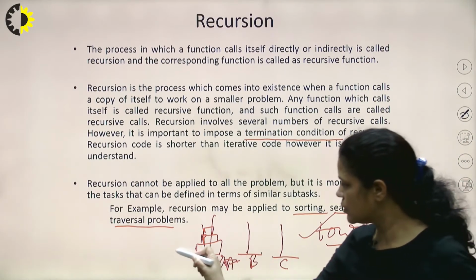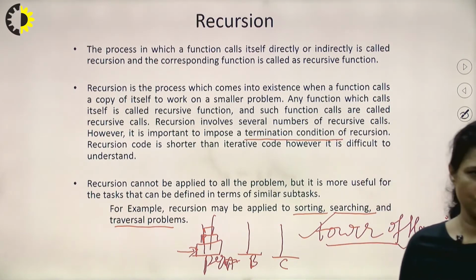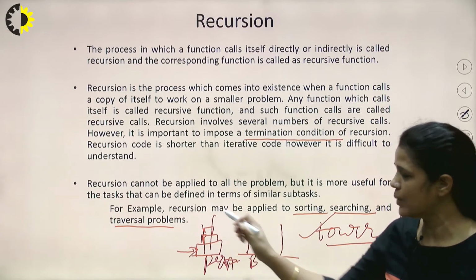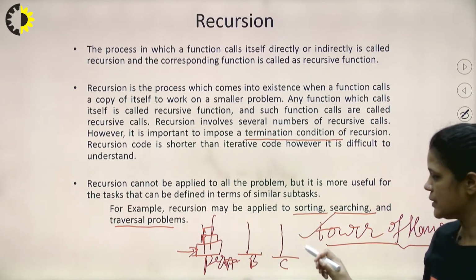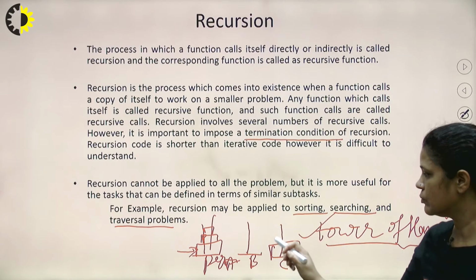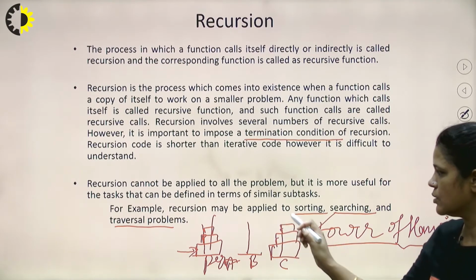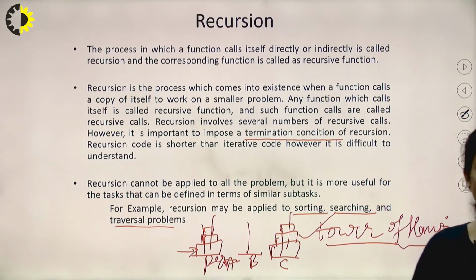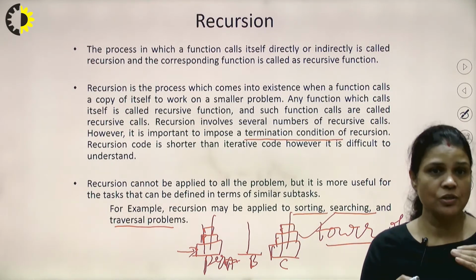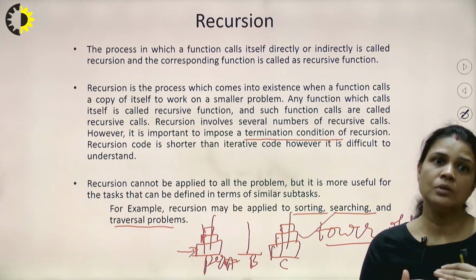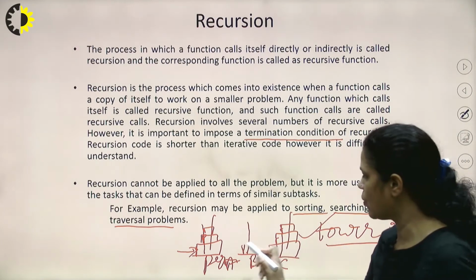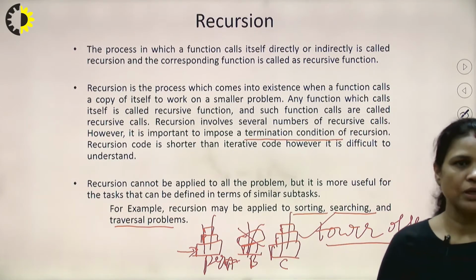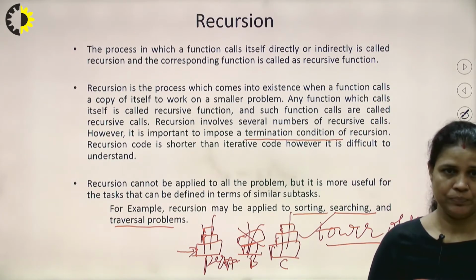So the last disk is the largest one. We need to move all the disks placed on peg A to peg C in the same order. But the rule for this game is that we can move only one disk at a time, and a larger disk can never come on a smaller disk. So this cannot happen at any time. This is wrong, and we can move only one disk at a time.